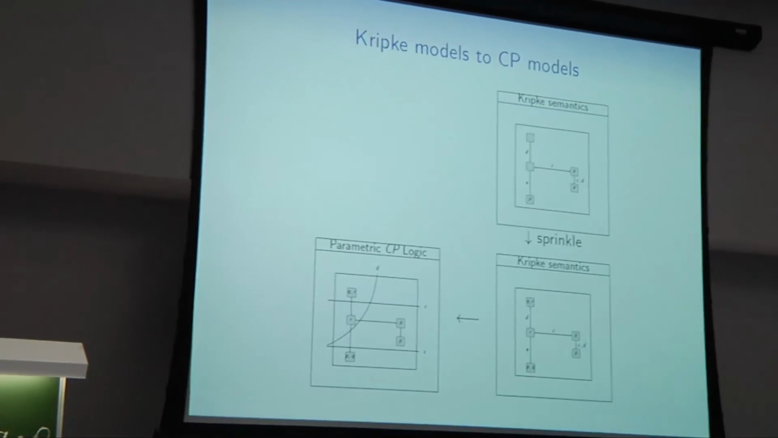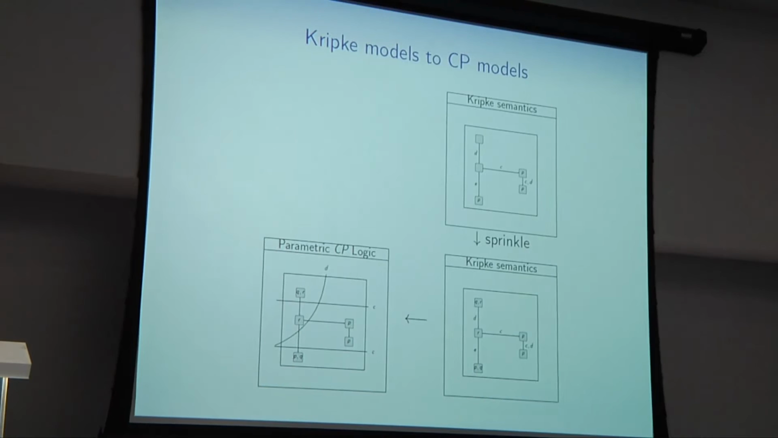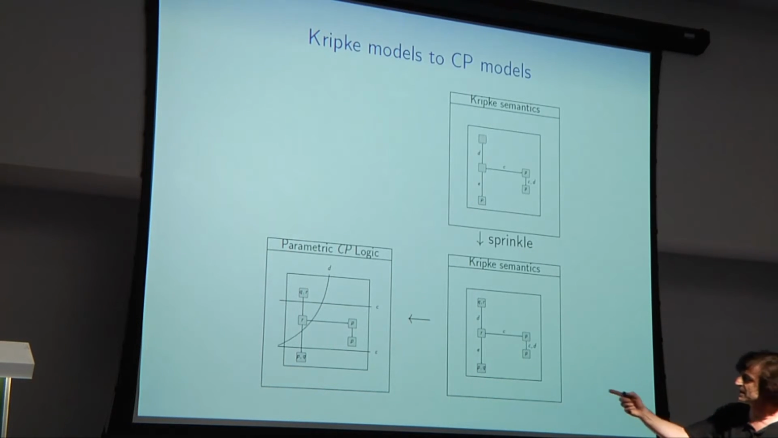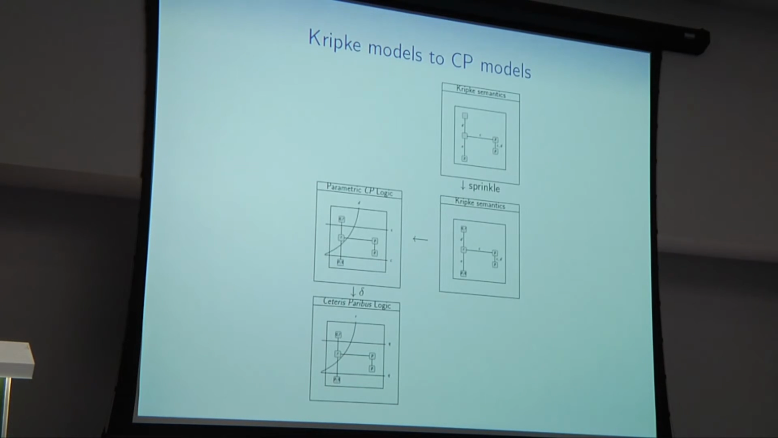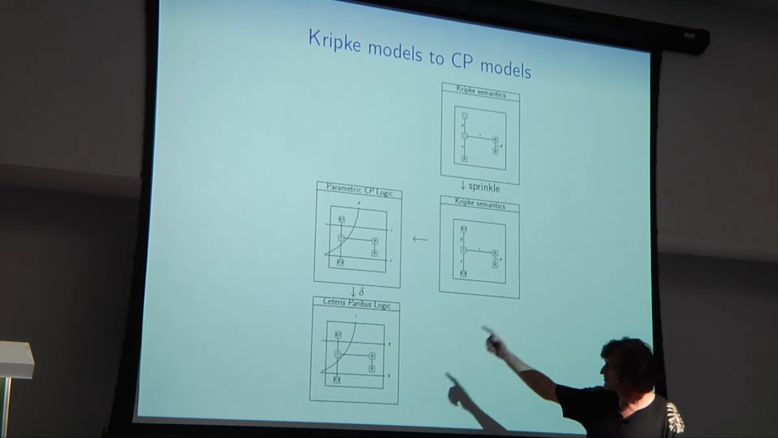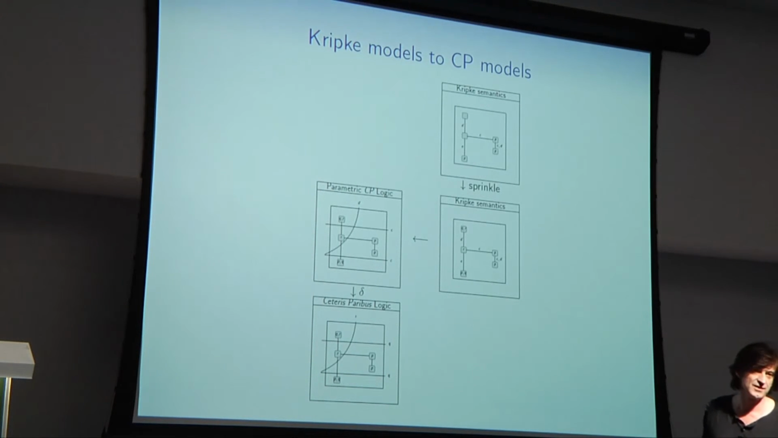Okay, so putting that back into the overall picture, we have this sprinkling operation. We're going to turn that into a parametric CP model, just in the same way as we did before. And then the overall approach is that we need to then use the delta function to generate our Ceteris Paribus model at the end of the day.